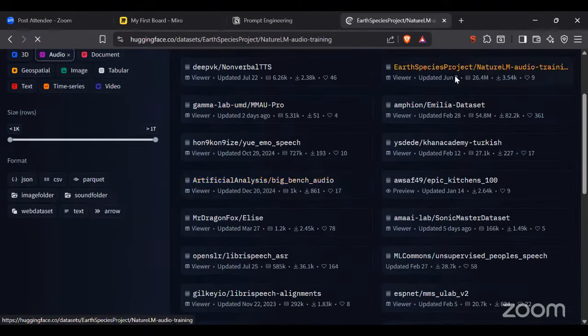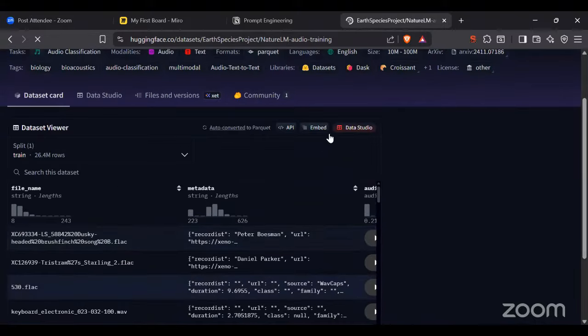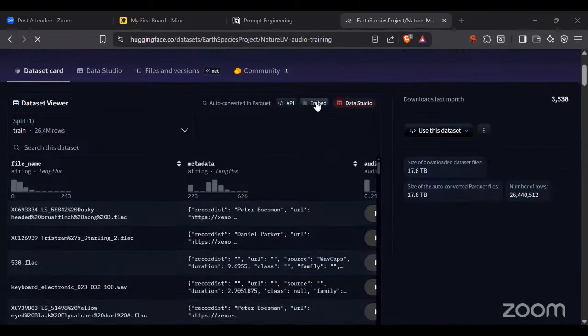See, audio training, एक Earth Species Project है. This is audio data, and this is a data set. You can see this data, guys. You can embed this data somewhere. And this is how much? 17.6 TB. Are you able to understand the reason why I said that LLMs, large language models, are trained on large data? This is what I meant. Are you guys able to see the 17.6 TB of data it is having?